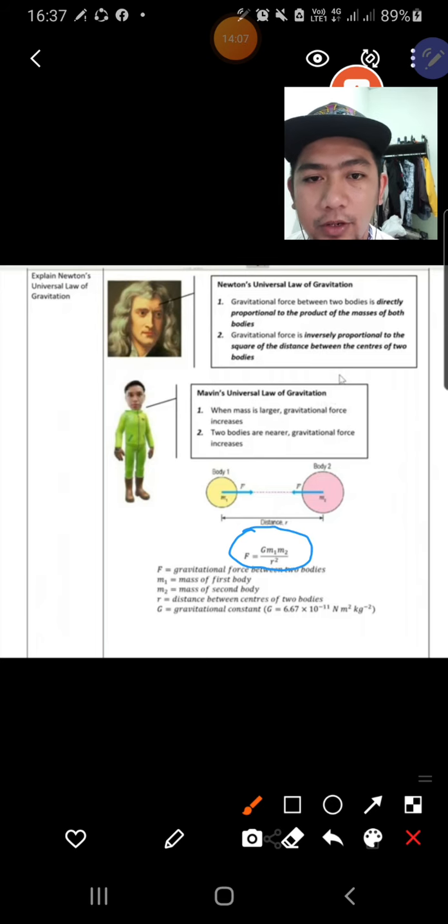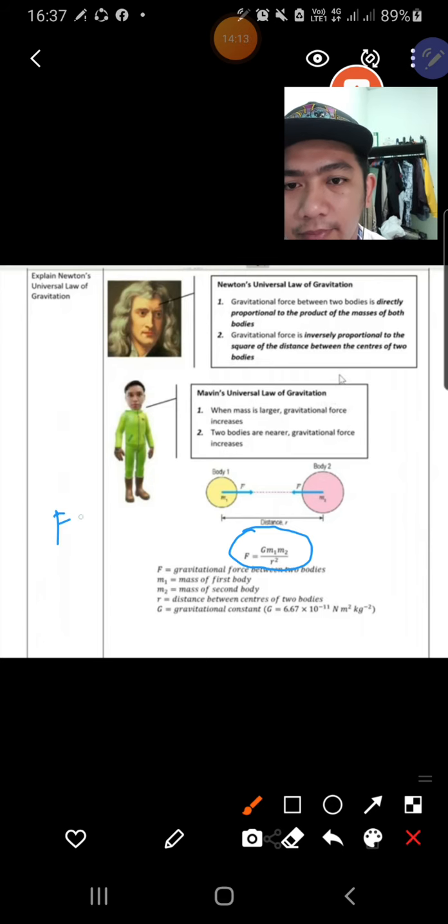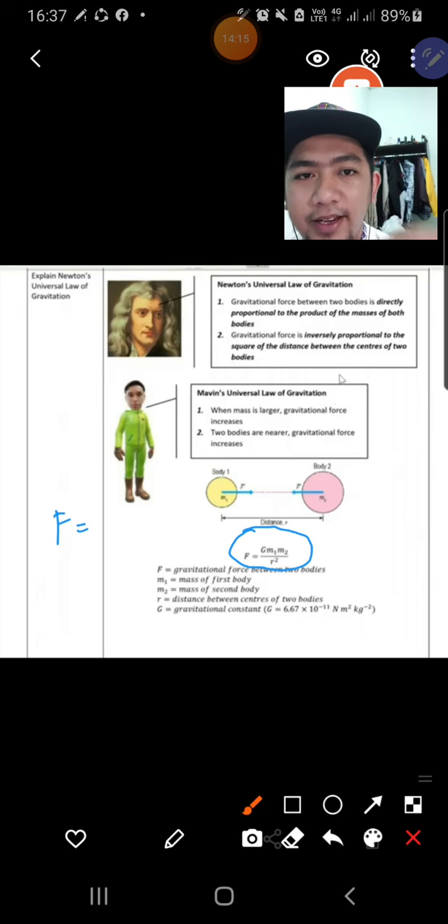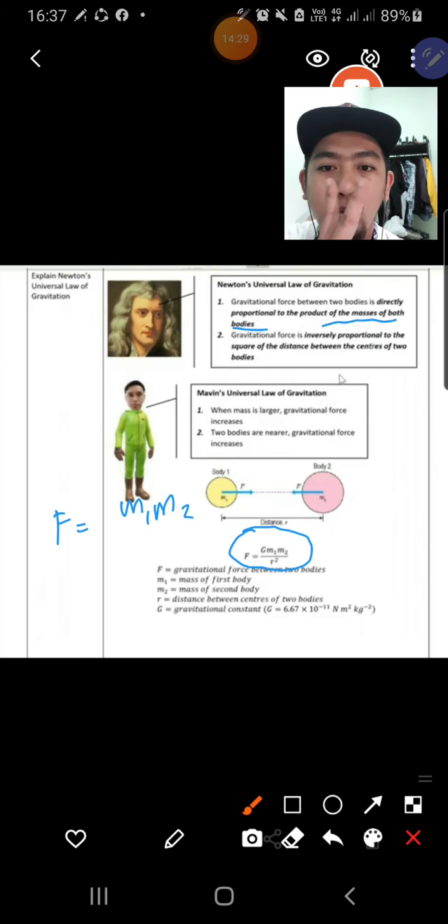So we can conclude this as a formula. F is directly proportional to the product of the masses of both bodies. So we have M1 and M2, because masses of both bodies means there are two bodies, directly proportional.